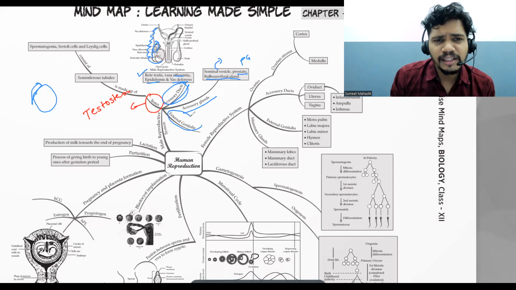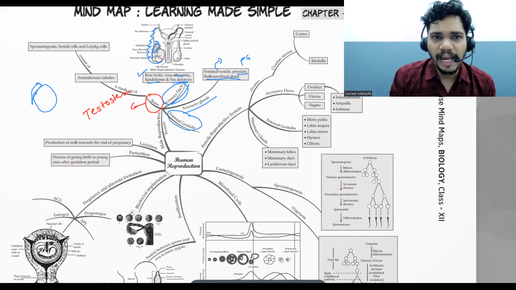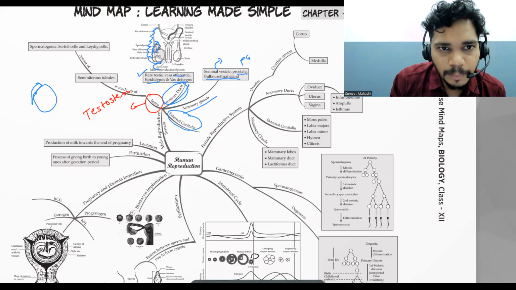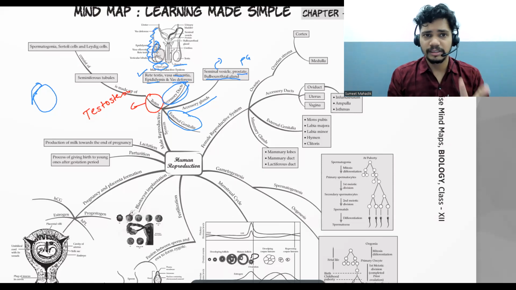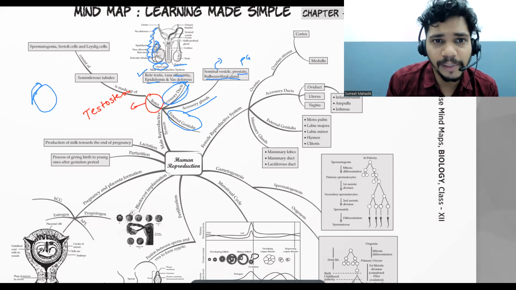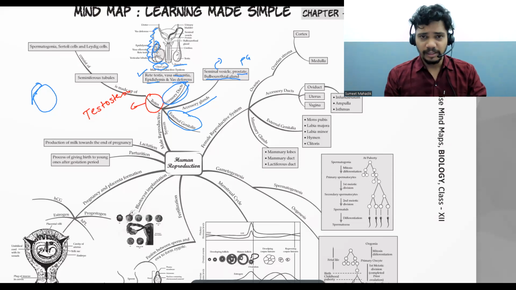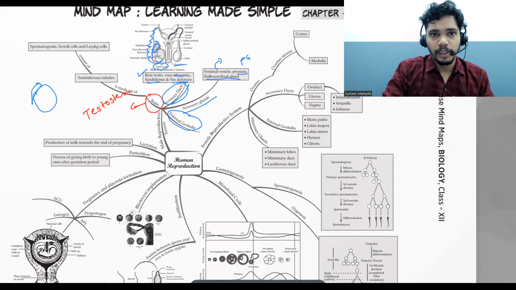And external genitalia, we always know about it, right? The glans penis is there, then foreskin is there. This is erectile spongy tissue, so it can erect with the help of blood. Increasing blood pressure will be there. This point is very clear. Okay, let's move to the next part, which is very important.